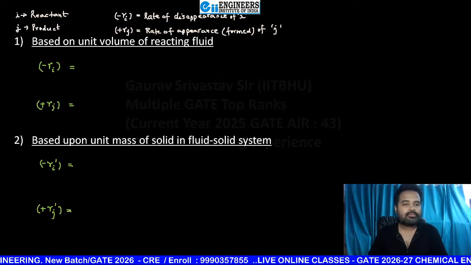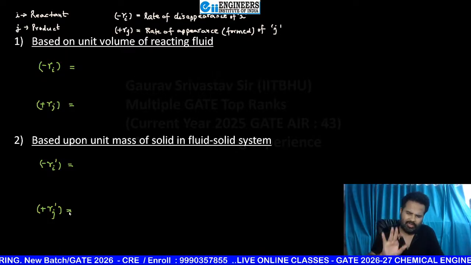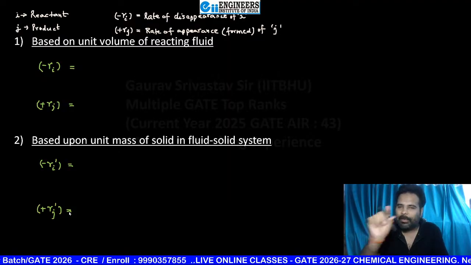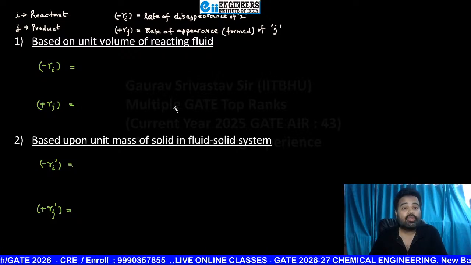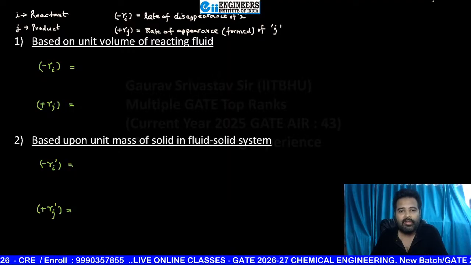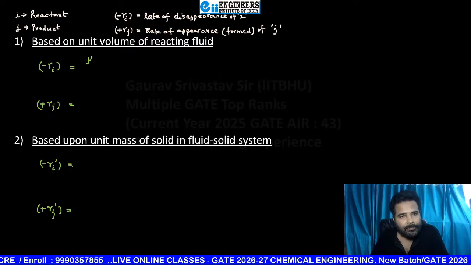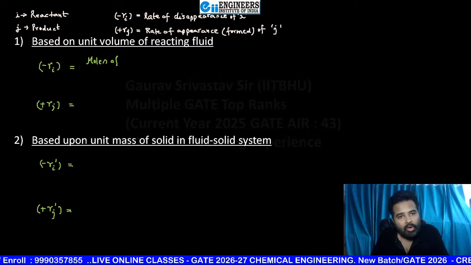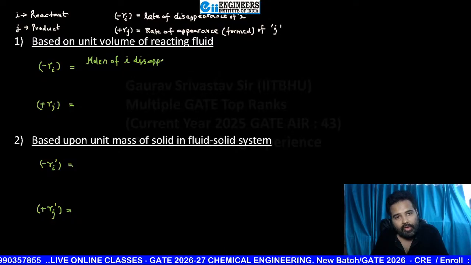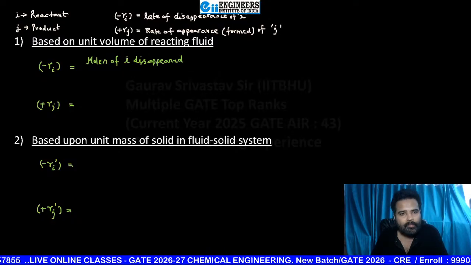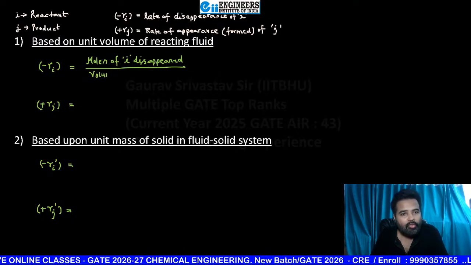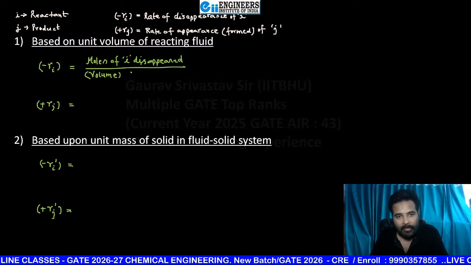Fantastic. Now where you are going to use it, don't worry, I will tell you just after writing these expressions. Okay, I will give their respective example applications. So here clearly written rate of disappearance of I, that means when you are going to write, you can write like moles of I disappeared, whole upon volume of reacting fluid multiplied with time.